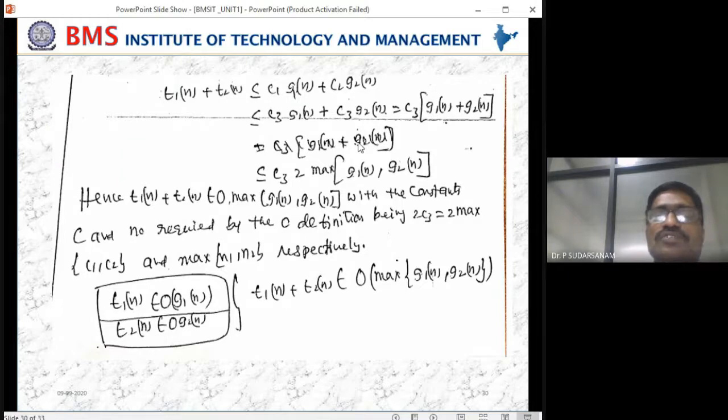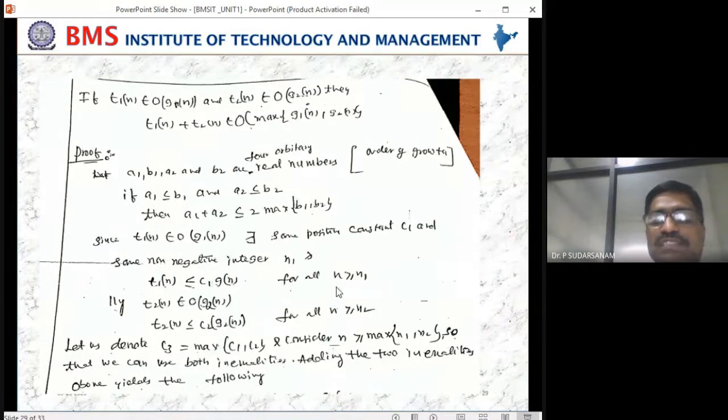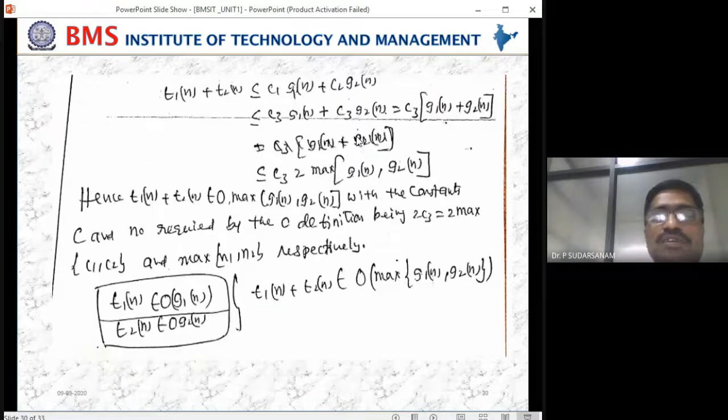According to this, C3 is what you get when you add these two. This condition is already satisfied for C1, C2: n is greater than or equal to n1, and n2 less than or equal to n2. And here also the constants we have taken satisfy the conditions according to the arbitrary conditions. And you write it, this one is 2 times the maximum of A1, B1, A2, B2 you have written.